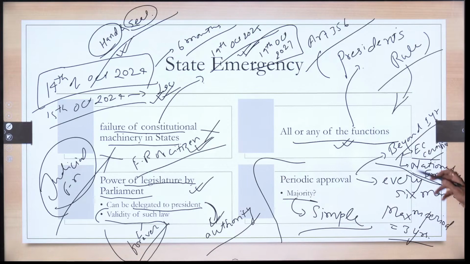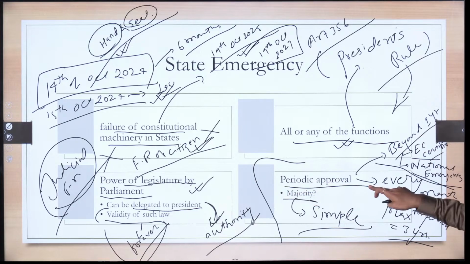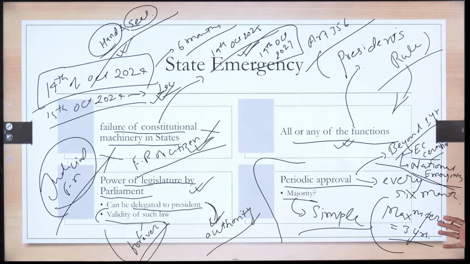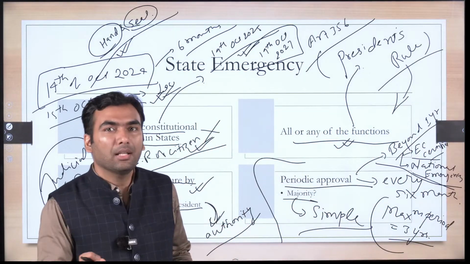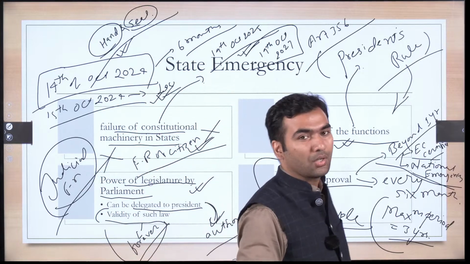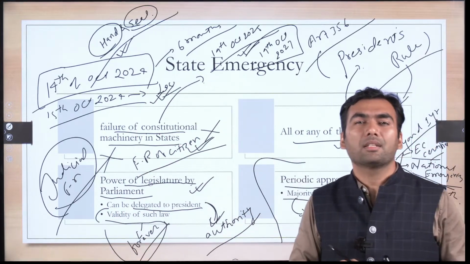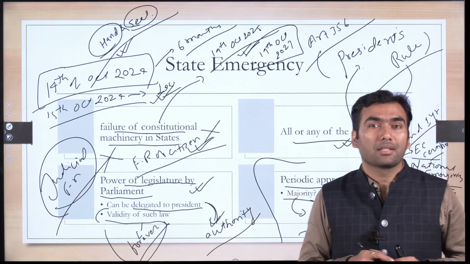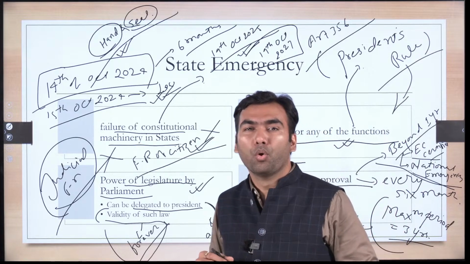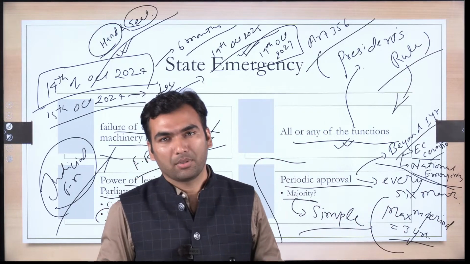You have to mention that there is a requirement of periodic approval in both houses of parliament every 6 months. There is a maximum period of 3 years. Beyond 1 year, it can continue only if either of the two conditions is satisfied. Then you have to mention that still there is very frequent misuse. In fact, Dr. B.R. Ambedkar said that this is going to be a dead letter in our constitution. Unfortunately, this dead letter has been invoked more than 300 times.